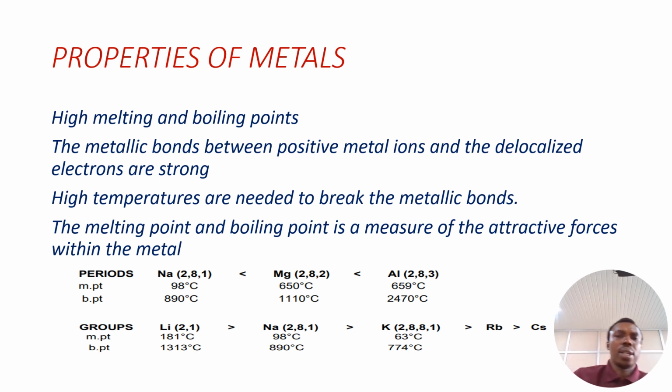So having considered factors that affect the strength of the metallic bond, now I want to look at properties of metals. What are the properties of metals? What are the characteristics of metals? The first one we'll be considering is high melting point and high boiling point.